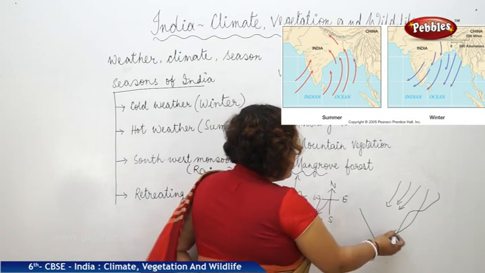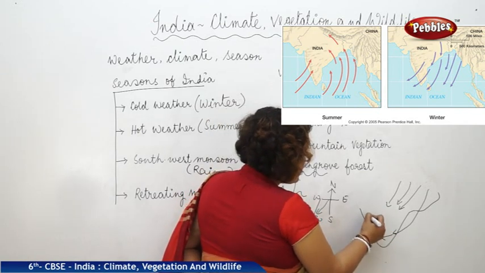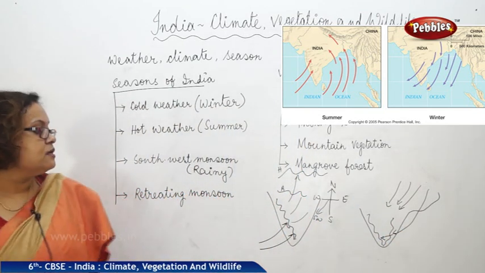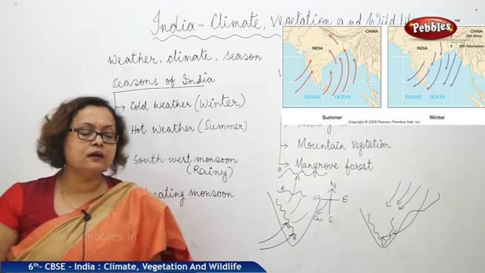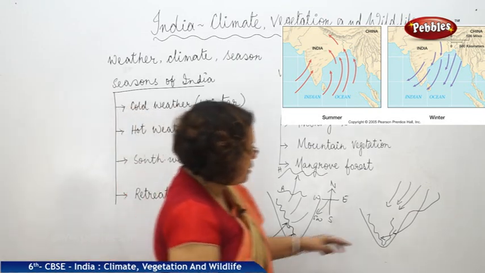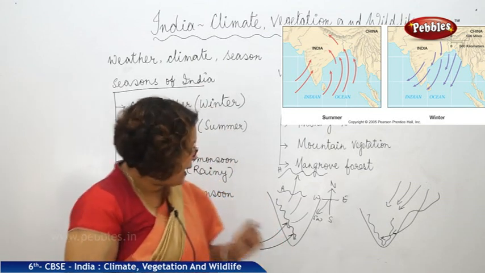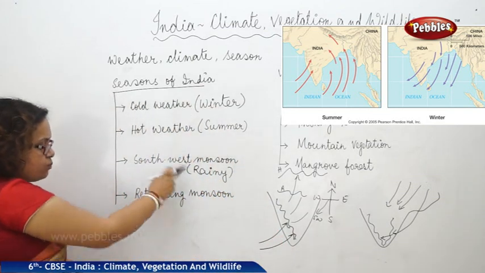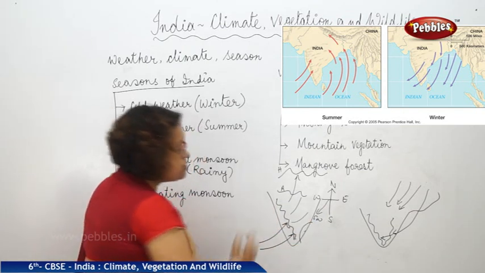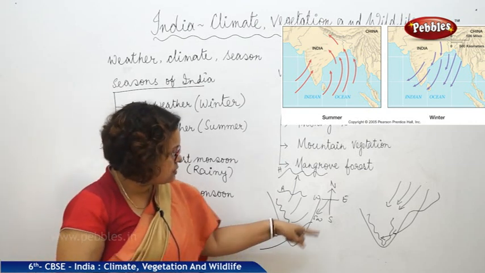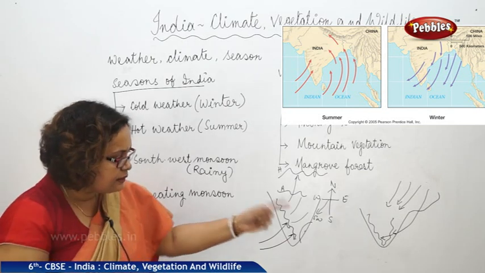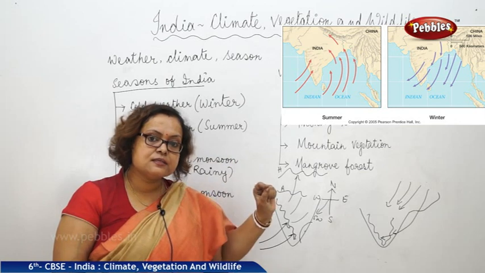And when they are entering here, they have to face again the Eastern Ghat and Western Ghat mountains. As a result, some parts of Andhra Pradesh and Tamil Nadu experience heavy or moderate rainfall at the time of this retreating monsoon. You can see that at the time of the southwest monsoon, the monsoon wind is not really touching the Tamil Nadu region. So this retreating monsoon time is the time when Tamil Nadu is getting its rainy season.